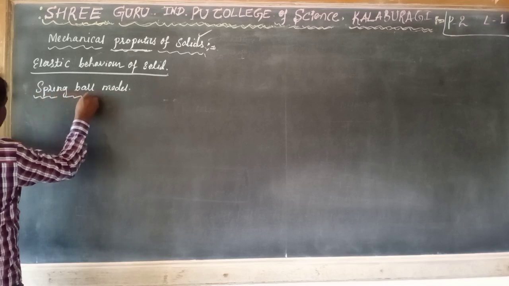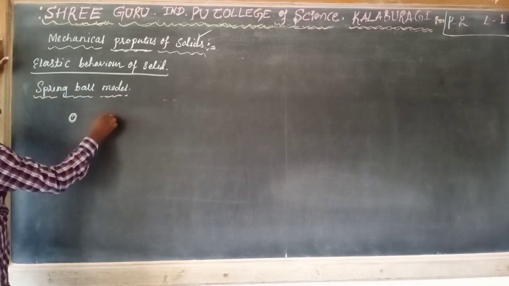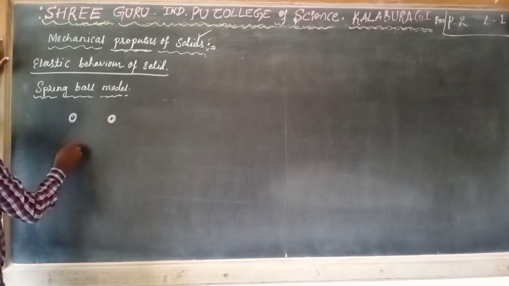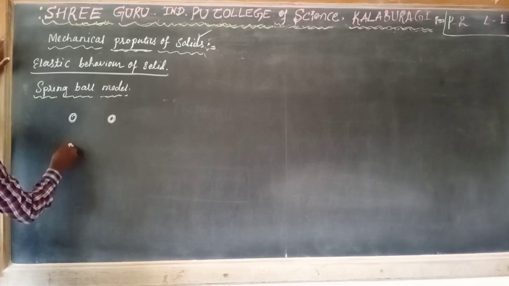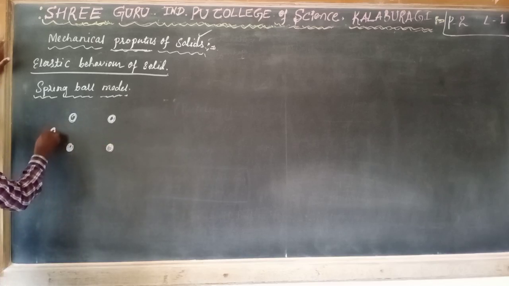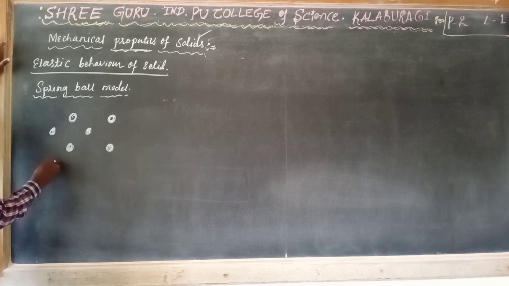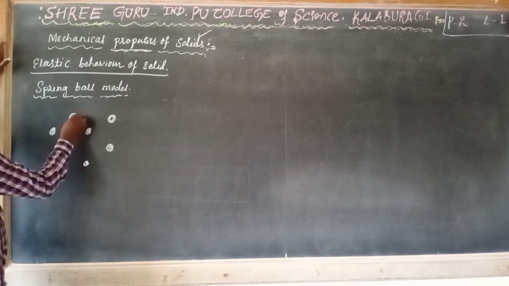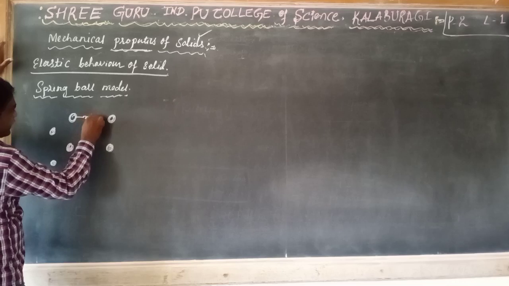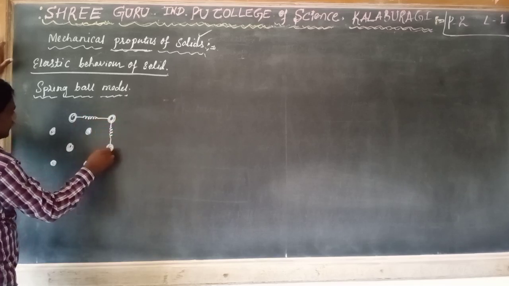Just to consider, this is the spring ball model. Here these balls we are considering as molecules, and between these molecules we are connecting a spring, called the intermolecular force.